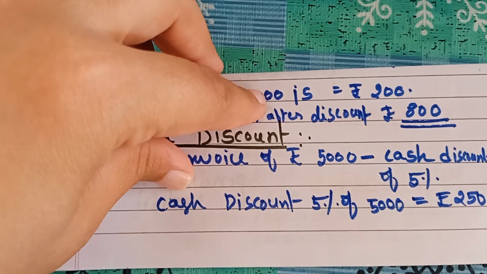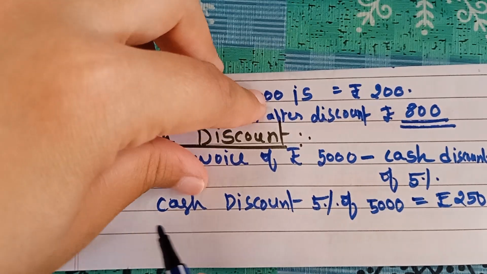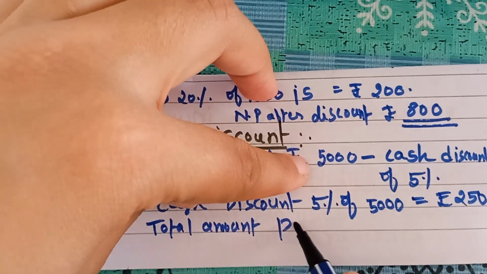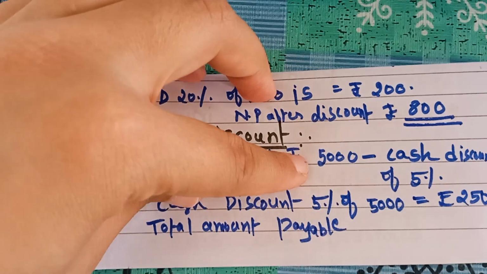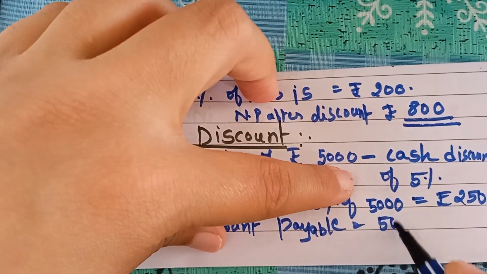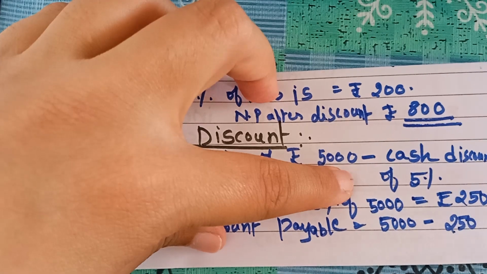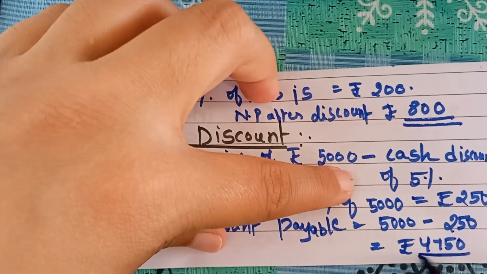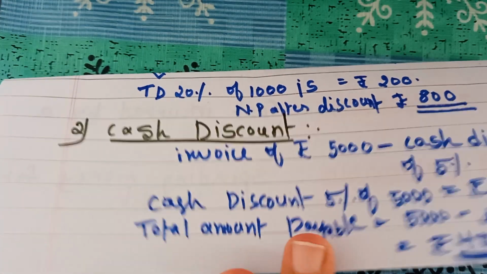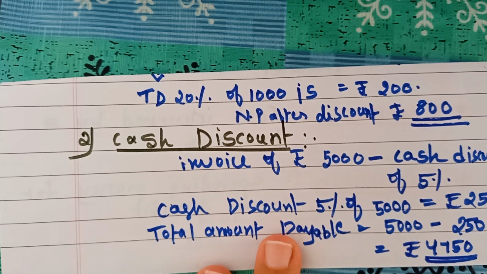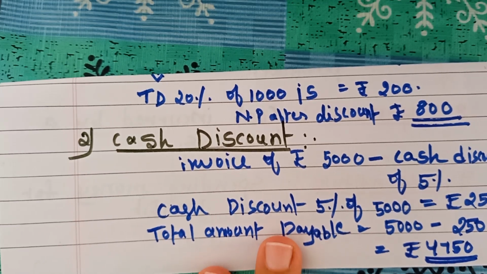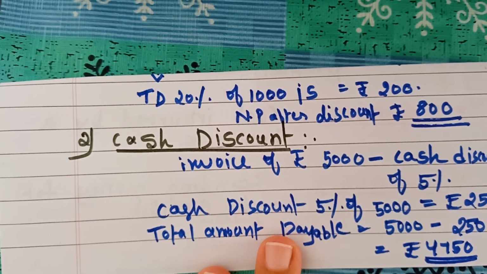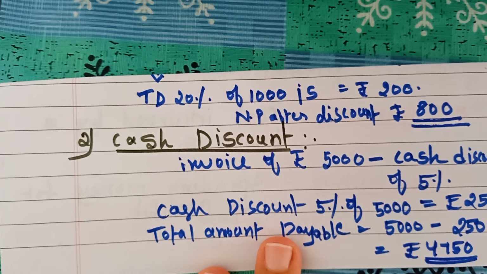So here the total amount payable after cash discount is 5,000 minus 250, that equals rupees 4,750. Means the customer has to pay 4,750 to the shopkeeper if he makes the payment within 10 days, then only is the discount available to him.